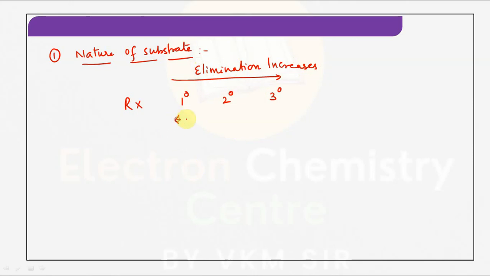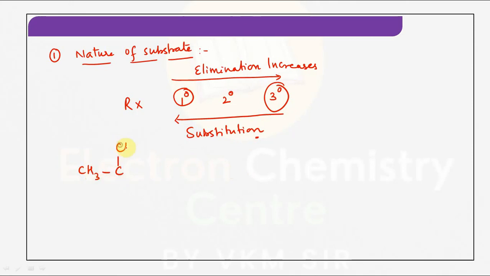For suppose going from 3 degree to 2 degree, 2 degree to 1 degree, in such cases it undergoes substitution. So what I mean to say, if the alkyl halide is tertiary, preferably it can undergo elimination. If alkyl halide is primary, preferably it can undergo substitution, right? Now if you see this example, you will get a better idea.